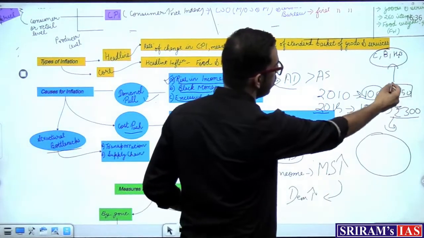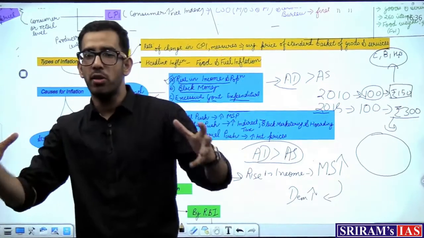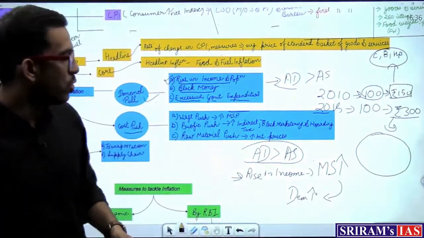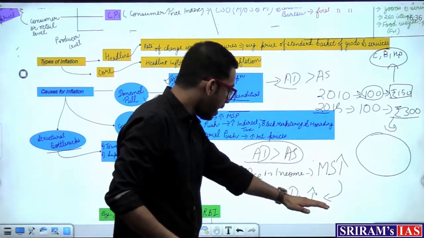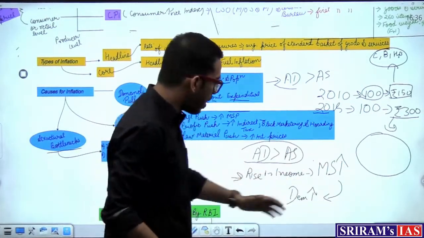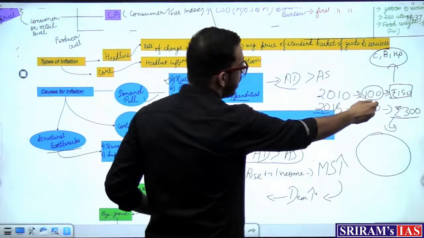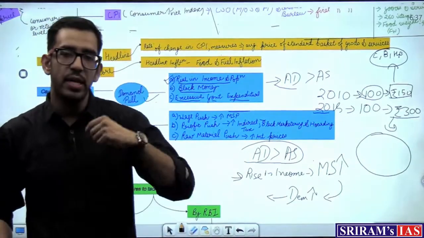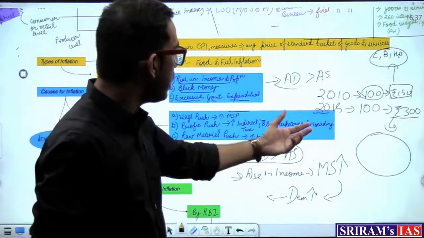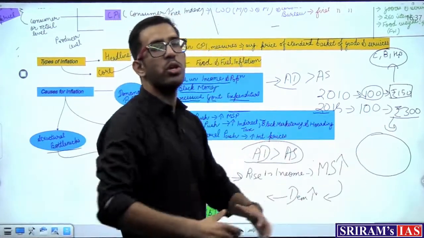As you can see, I told you previously their basket of goods and commodities was small, and now the basket of goods and commodities has increased. So you can see here that the rise in income led to an increase in money supply with them, and now the demand has increased. As a result, demand would increase. Previously 100 people with 150 rupees were demanding a certain quantity of goods. Now they have an increase in their income, and these same 100 people want more and more quantity of those goods.